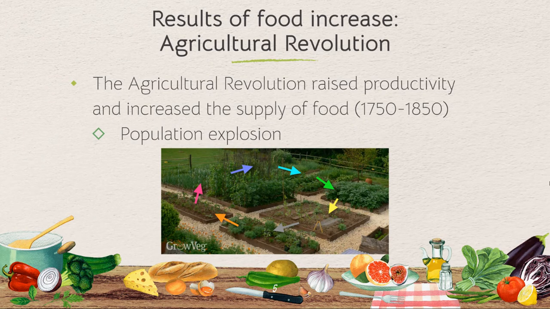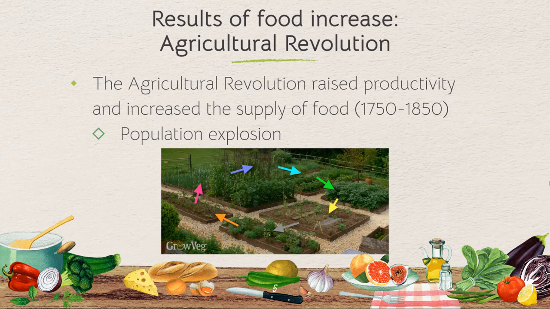And we're going to use the definition: new technologies and access to new foods are going to create more people, and more people are going to mean more free time, right? There's only so much to be done with a certain amount of people. So the agricultural revolution is going to raise productivity and increase food supply in about 1750 to 1850, so that 100 years. You're going to see the leaders of this being the English and the Dutch.